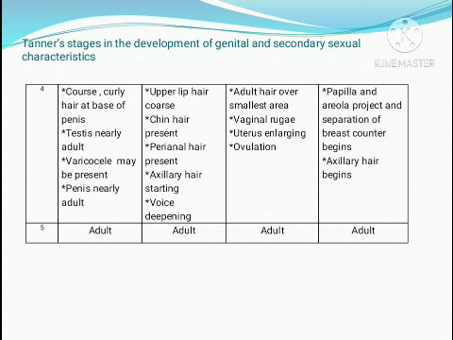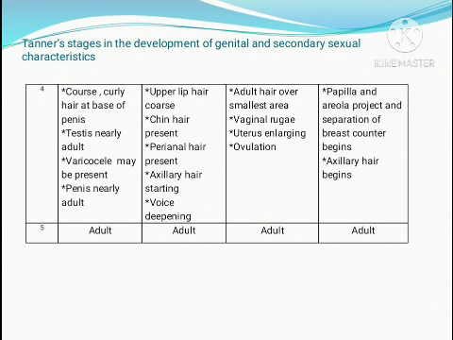In the fourth stage, adult hair appears over a smaller area, that means coarse and curly hair over the genital area. Vaginal rugae increase, the uterus is enlarging, and ovulation begins. Menstruation is with ovulation, the papilla and the areola project, and the separation of the breast contour occurs, that means the breast development is almost completed. Axillary hair begins. In the fifth stage, both male and female become like an adult.